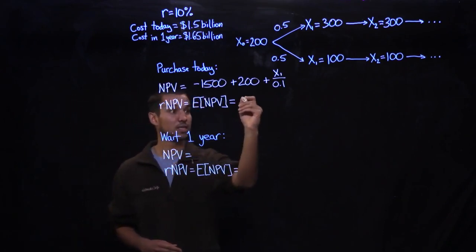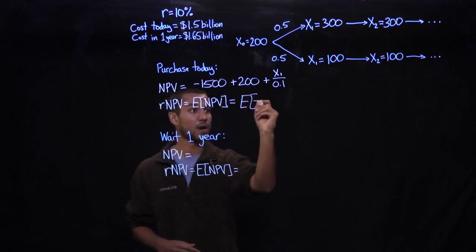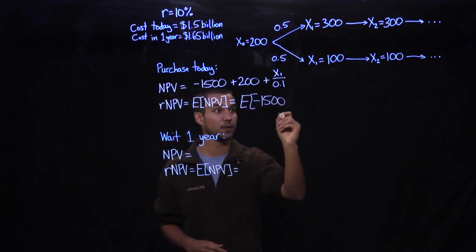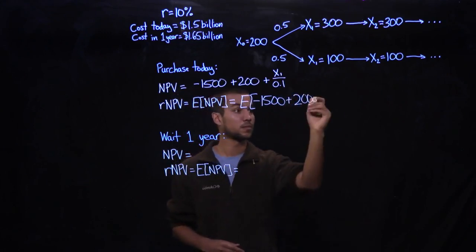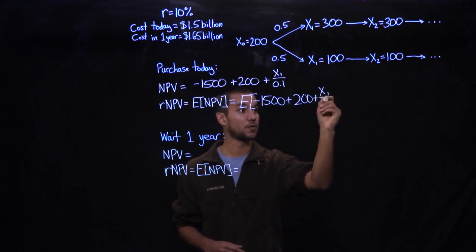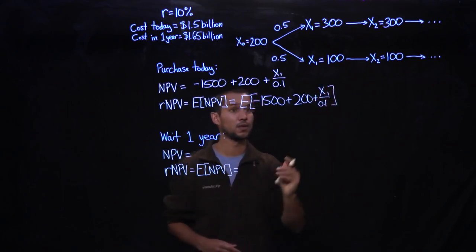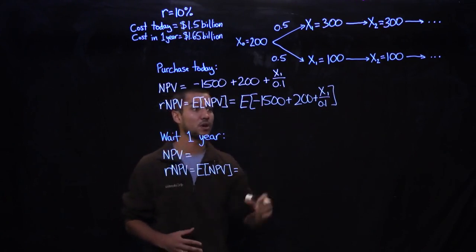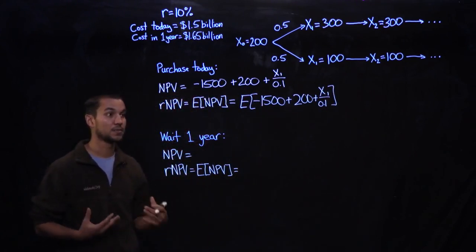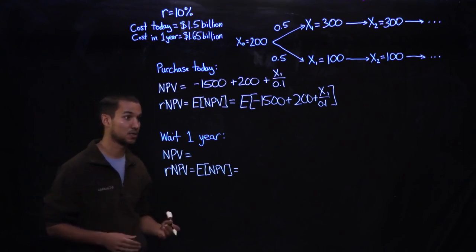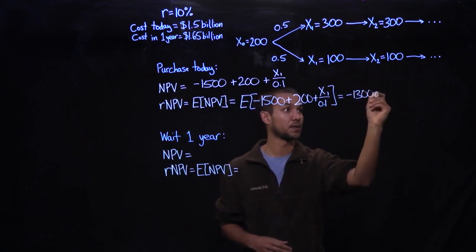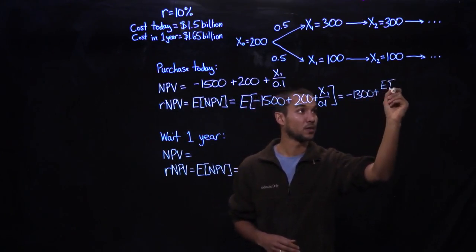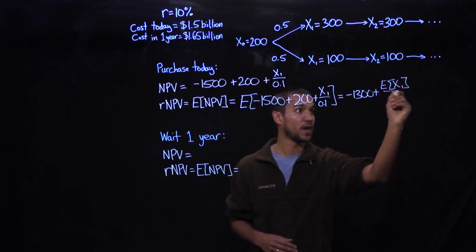And so we have to calculate the expected value of minus 1,500 plus 200 plus x1 over 0.1. And so minus 1,500 plus 200 is minus 1,300. And the expected value of minus 1,300 is minus 1,300. And so this is equal to minus 1,300 plus the expected value of x1 divided by 0.1.